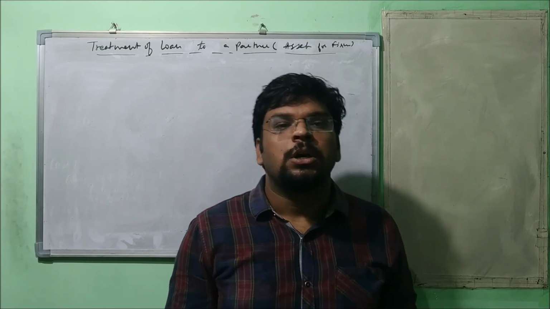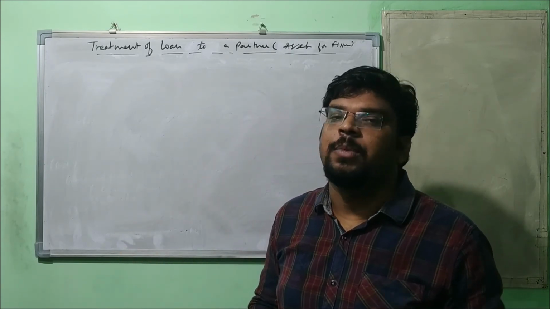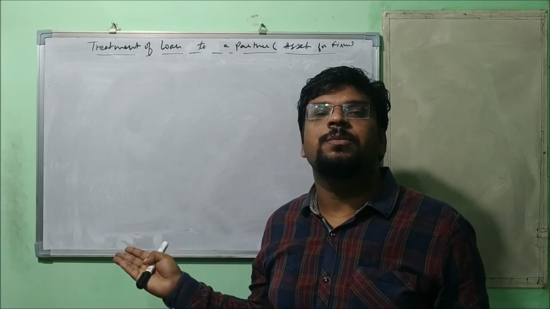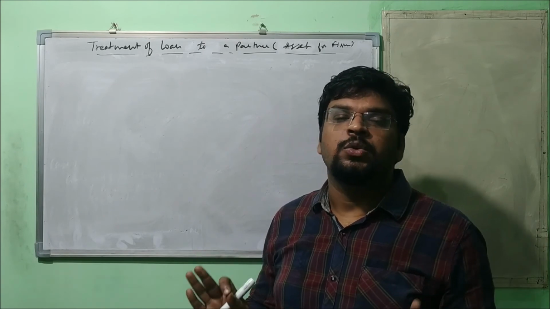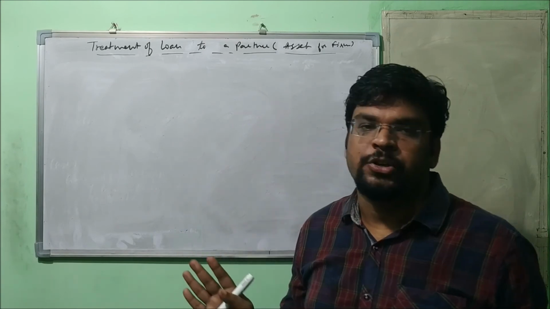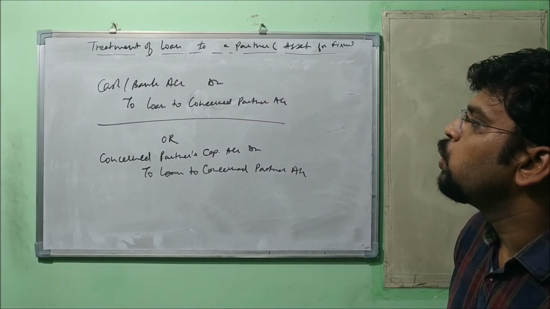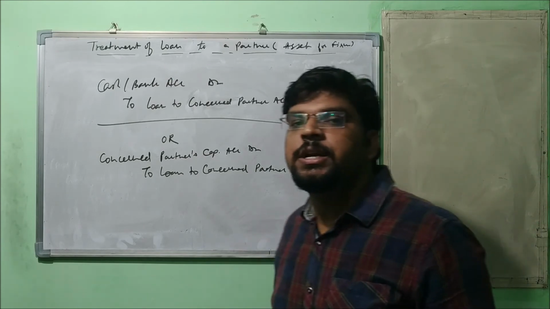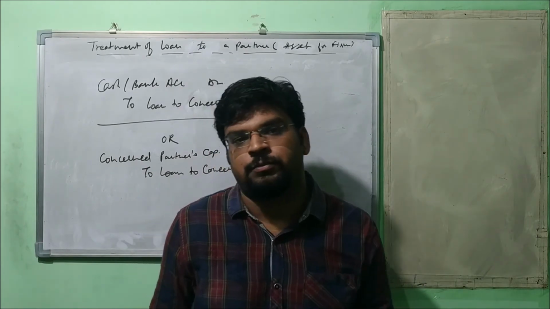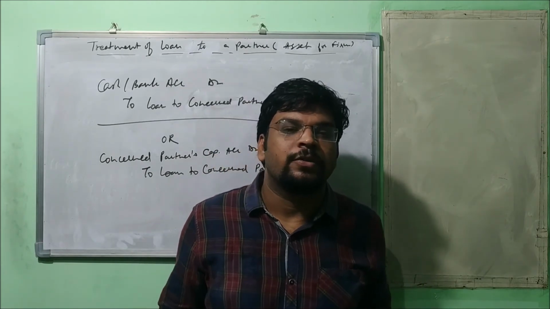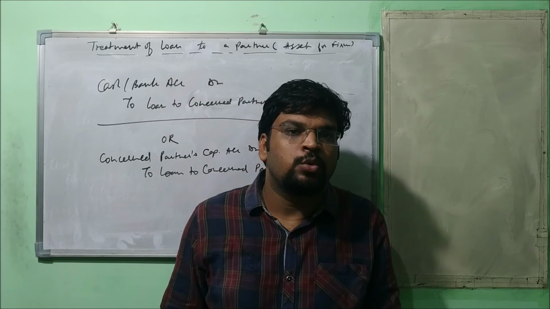So what's going to happen? You are given a choice. Okay, there are two treatments, and either of the treatments can be applied. In a few books, the first treatment is applied. In some other books, the second treatment is applied. So you have it at your discretion. You can choose either of the treatments. Let me just write down what the treatments are. Fine. First entry, cash or bank account debit to loan to concerned partner. Meaning we consider that the partner has repaid the loan which was given to him by the firm, because at the time of dissolution we are lacking funds, like we are realizing all the assets, then the partner himself will pay. He is supposed to repay it.